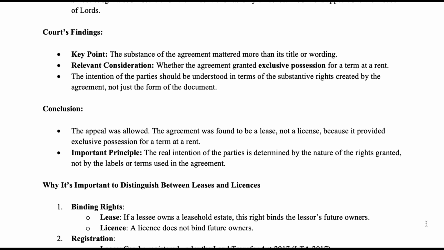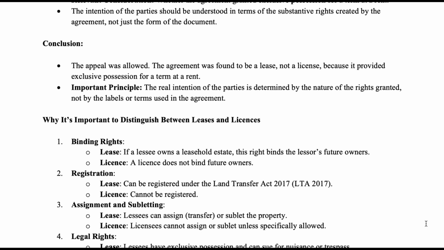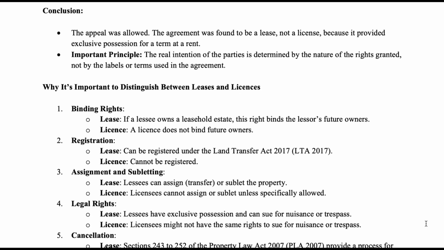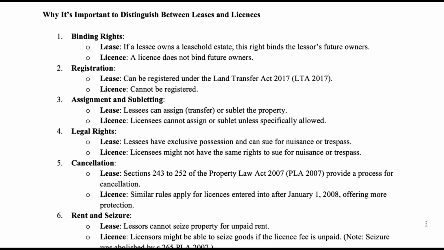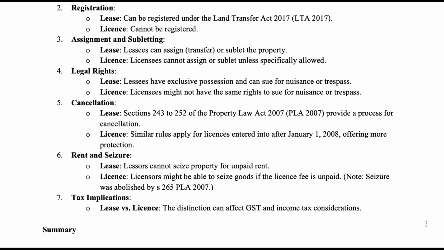Court's findings. Key point: the substance of the agreement mattered more than its title or wording. Relevant consideration: whether the agreement granted exclusive possession for a term at a rent. The intention of the parties should be understood in terms of the substantive rights created by the agreement, not just the form of the document. Conclusion: the appeal was allowed. The agreement was found to be a lease, not a license, because it provided exclusive possession for a term at a rent. Important principle: the real intention of the parties is determined by the nature of the rights granted, not by the labels or terms used in the agreement.